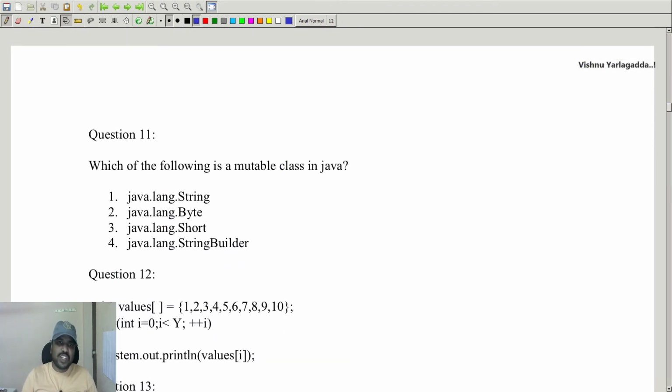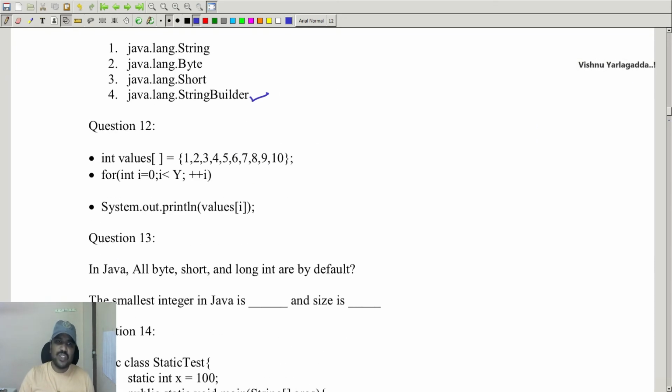Which of the following is a mutable class? Either StringBuffer or StringBuilder are mutable, and String is immutable, as are byte and short. And the next one is int values equal to 1 2 3 4 5 6 7 8 9 10. Int i equal to 0, i less than y, i plus plus, System.out.println. Whenever you are doing like this, you have to declare the value of y.